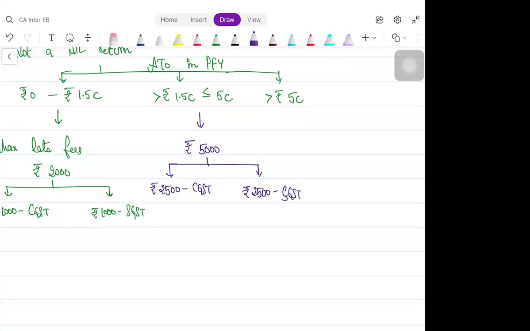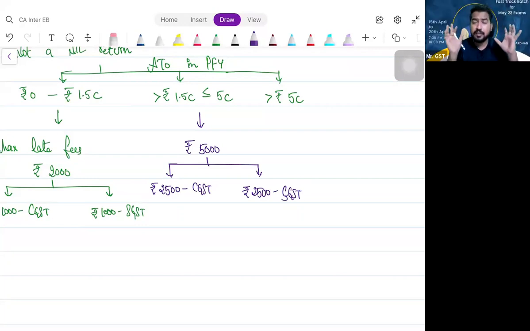Yes. And you compare it with this. As per section 47, you compare straight away with 5,000 plus 5,000, 10,000. But here, if your aggregate turnover is up to 1.5 crores, you will compare it with only 2,000: 1,000 CGST, 1,000 SGST. Clear?